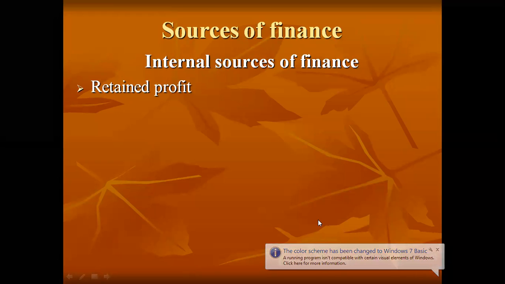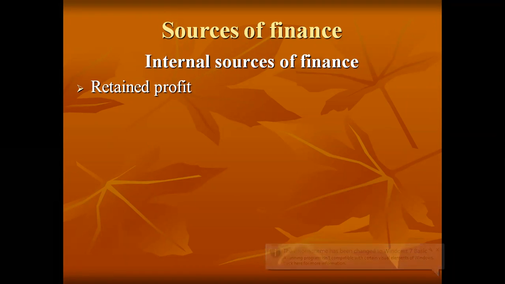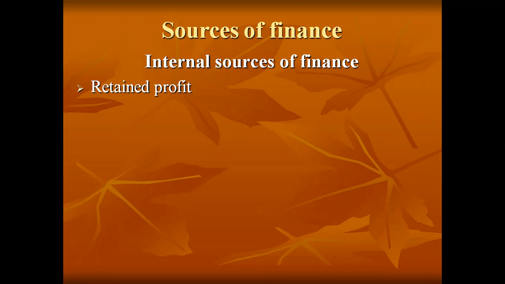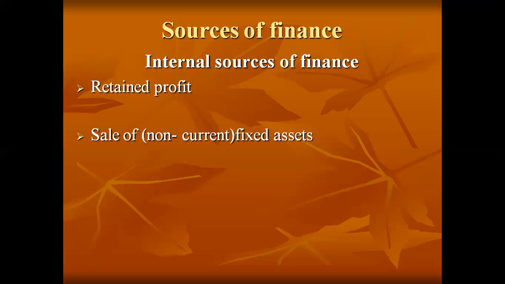All right. So we were talking about internal sources of finance. Retained profit is one of the sources. Business can use it for the expansion of the business to meet its capital expenditure. So if a business wants to expand, or to buy another machinery or equipment, it can use retained profit for that as well. Or if another building is required by the business, this option can be availed. But I'll discuss the advantages and disadvantages of it as well at the same time.